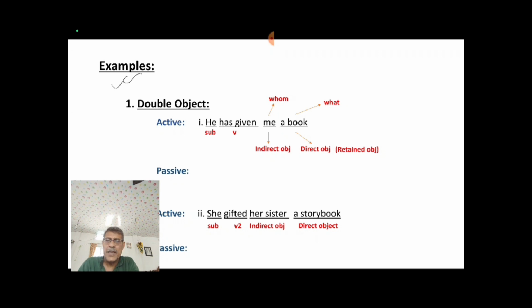Understand? Now you see, he has given me a book. He, your subject, very good. Has given, this is your verb, right? Me is your object, and a book is your another object, isn't it? Me is your object, book also is your object. There you have 2 objects. Now which one is indirect object and which one is direct object, you have to know.